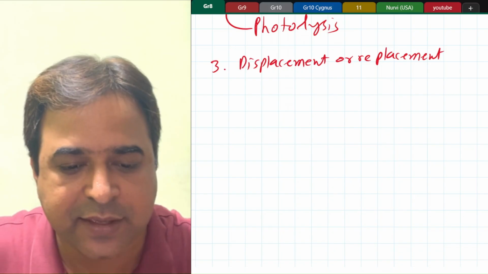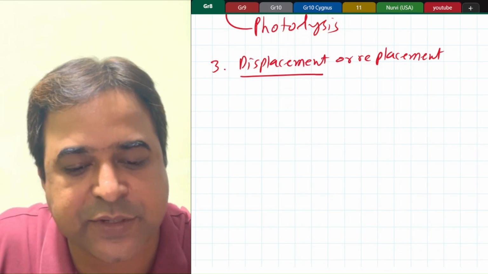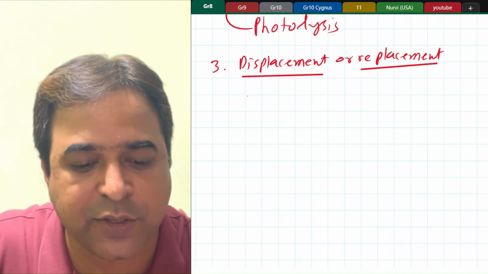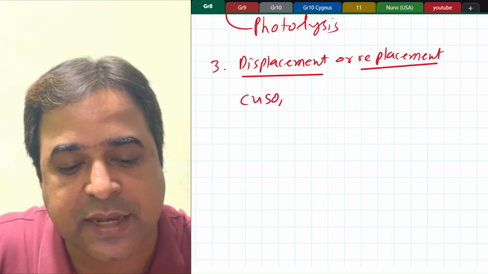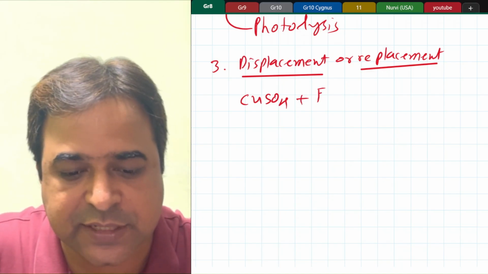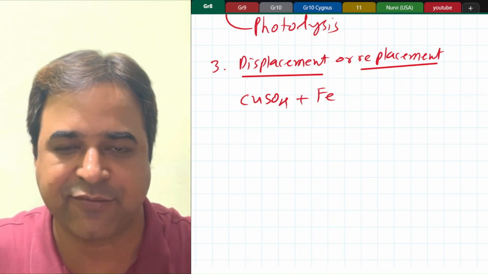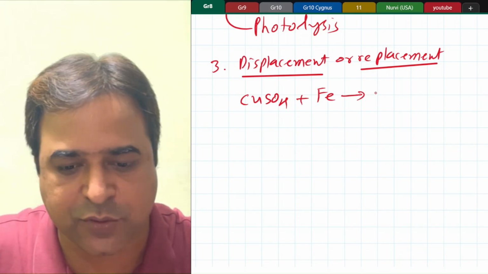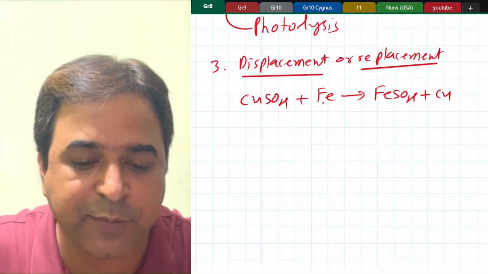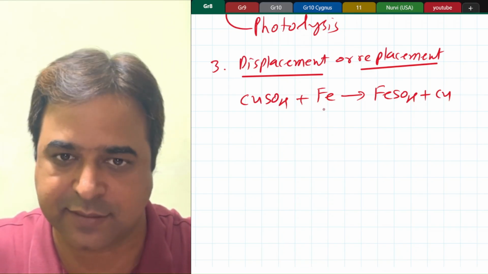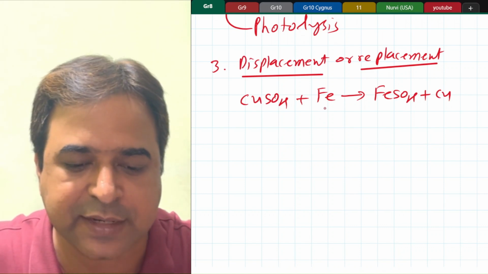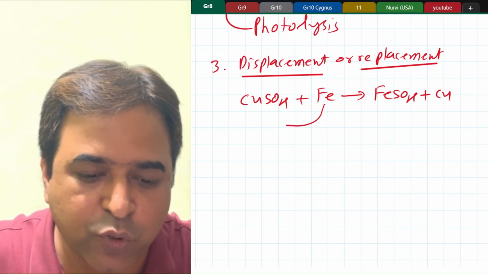That is why we call it a displacement reaction or replacement reaction. For example, you have copper sulfate. Here, when copper sulfate is treated with iron, Fe, it is going to form FeSO4, Fe being more reactive.